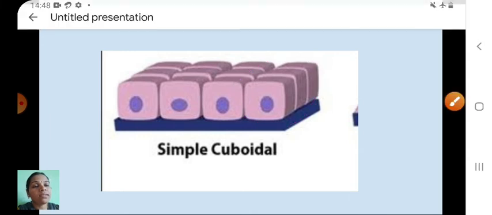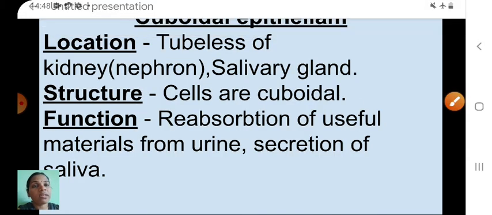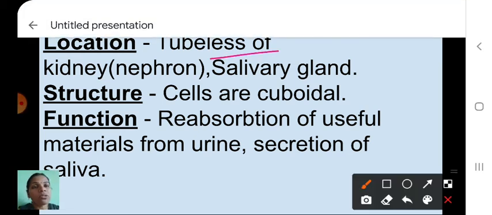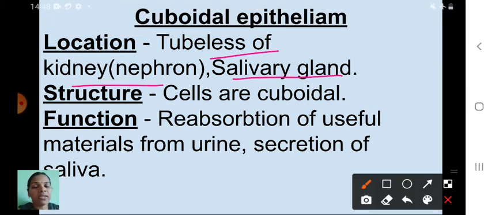Okay, see here, what is the function of this cuboidal epithelium? Reabsorption of useful materials from urine, secretion of saliva. Because why? Because it is located in the tubules of the kidney and salivary glands. That's why, what is the function of this cuboidal epithelium? Reabsorption of useful materials from urine, secretion of saliva.